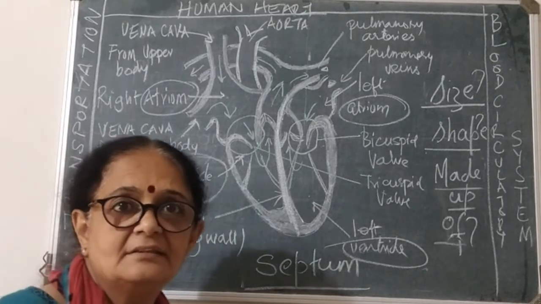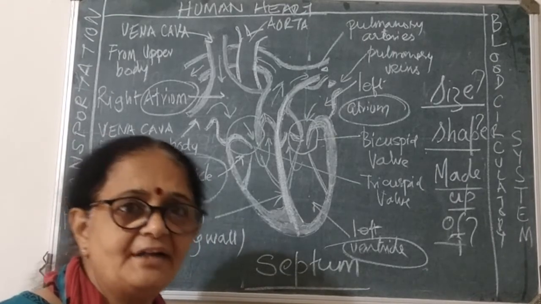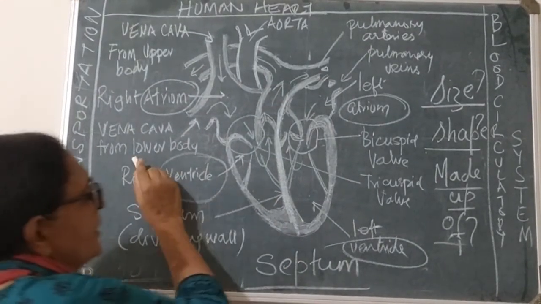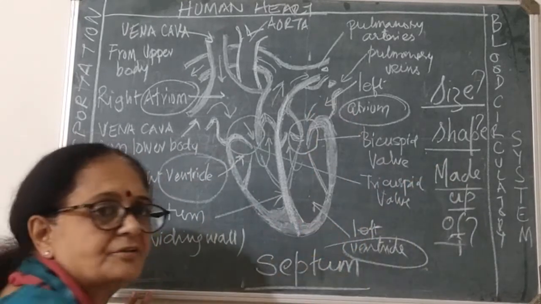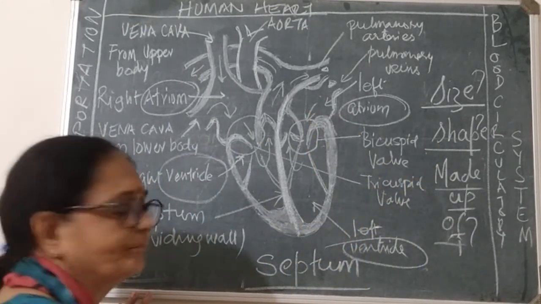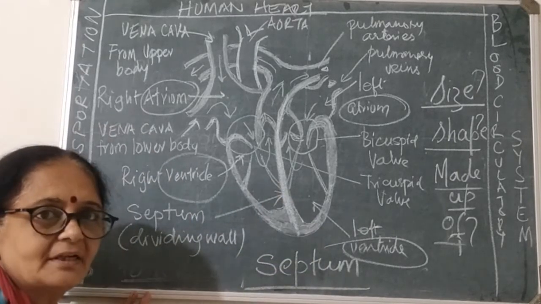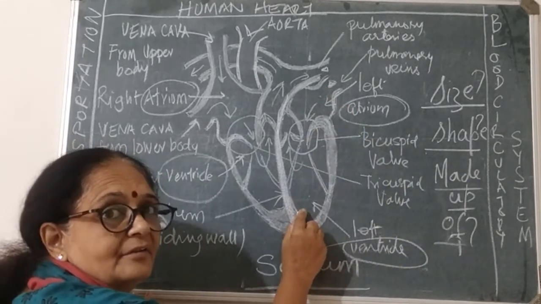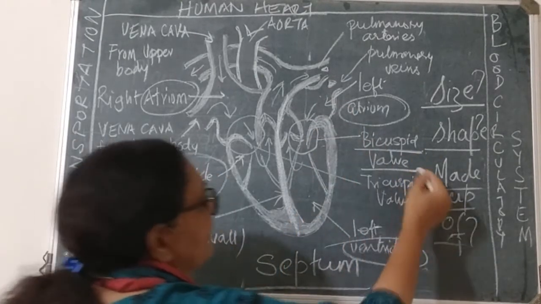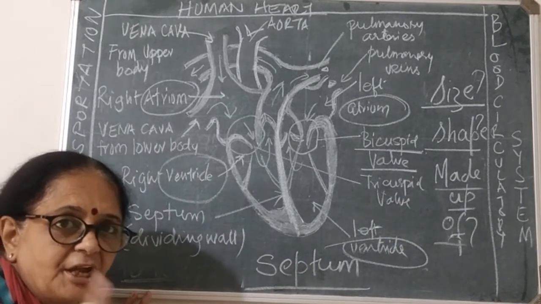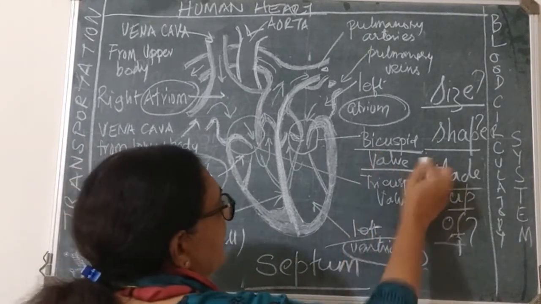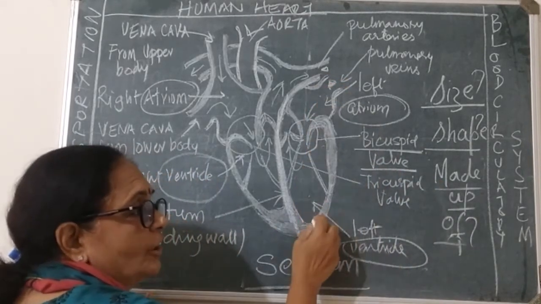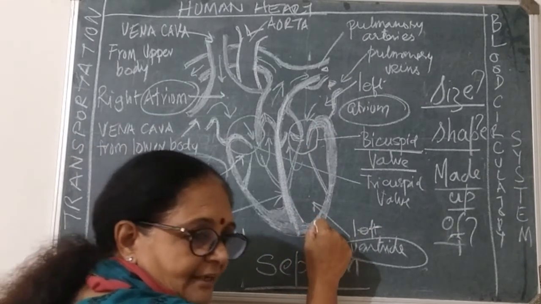Again, as your right and left heart were divided, in the same way the upper and the lower chambers are separated by valves. Okay, and these valves, the left side of your heart contains the bicuspid valve. Again, I am saying names are important here. You will have the bicuspid valve. It divides the upper chamber and the lower chamber of the left side of the heart.